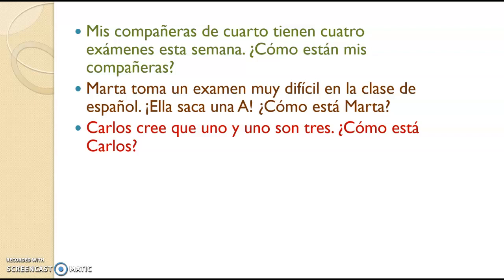Carlos está equivocado. 1 y 1 no son 3. 1 y 1 son 2. So he's wrong. He's mistaken. He's not correct about that. So está equivocado. Equivocado. Next one.